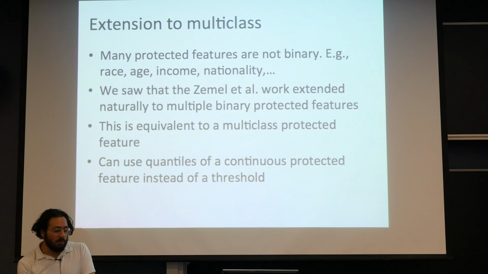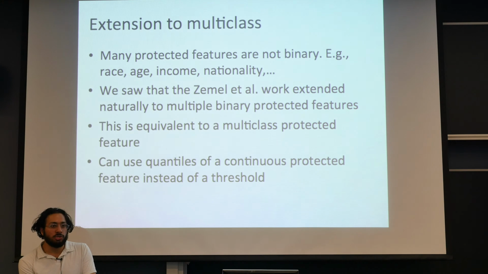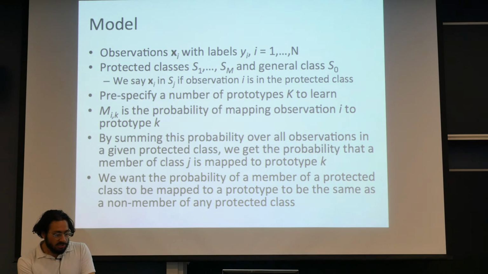And what we said is that, well, there are a lot of things that we would like to protect that aren't just binary, and that there is a kind of natural extension to multiple binary features, which would be the same as a multi-class protected feature, or thresholding or quantiles for a continuous protected feature. So this is the general overview of the model we're using, and specifically our extension to it.